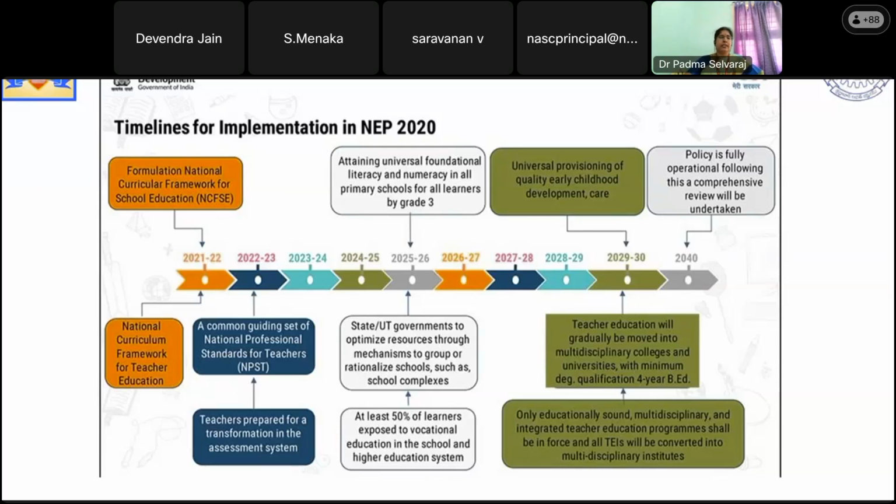At least 50% of the students in school must have undergone some vocational education, which may be related to their own interest. As per the plan, this policy will be completely implemented after 2035, and by 2040 it is very sure that NEP 2020 will be completely implemented.